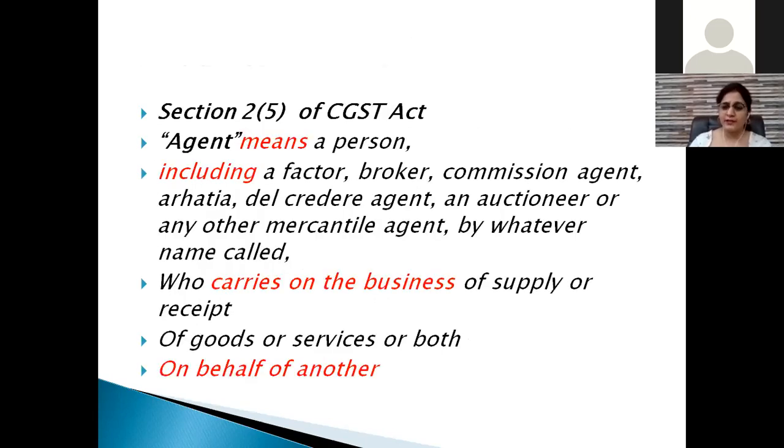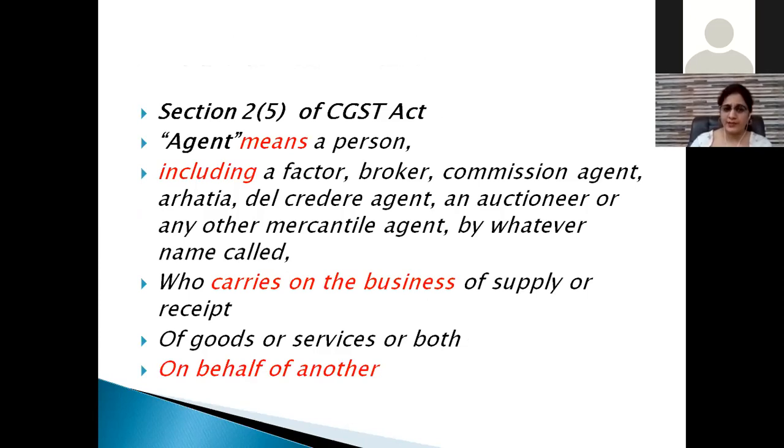So before that, you must have some knowledge of the definitions. Like section 2, subsection 5 of the CGST Act says agent means. Now here they are using the word means, a person, and again including. Including means it is not an exhaustive word. It means they are giving only examples.